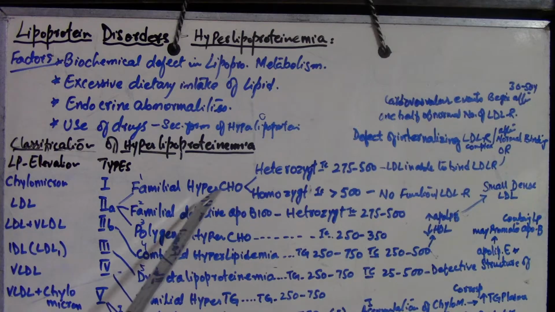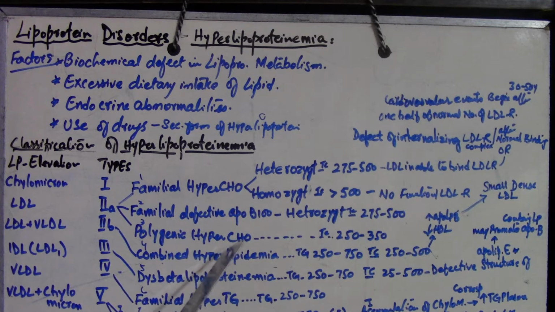This cholesterol level could be increased, for example, in combined hyperlipidemia, right? The increase could be in beta lipoproteinemia. So the lipid increase does not occur in only one type of lipoprotein disorder. It could occur in any of them.